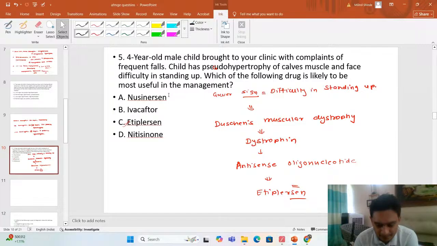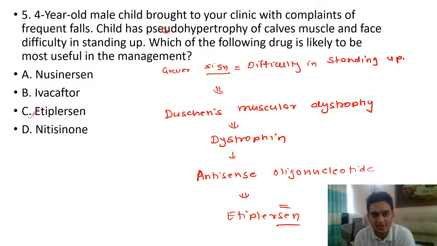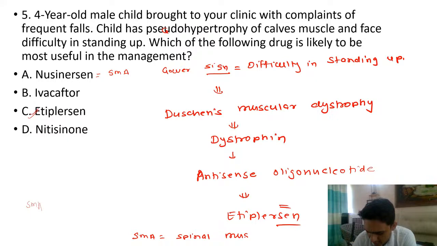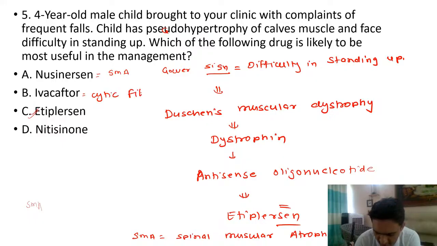Nusinersen we use in SMA. That is spinal muscular atrophy. I will just write here. SMA stands for spinal muscular atrophy. Okay. Ivacaftor is used for cystic fibrosis. Correct? Cystic fibrosis, as correctly said. So it acts on a chloride channel. Again, important for your exam.